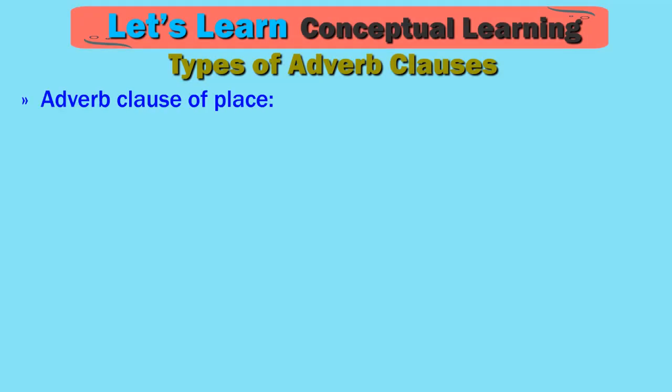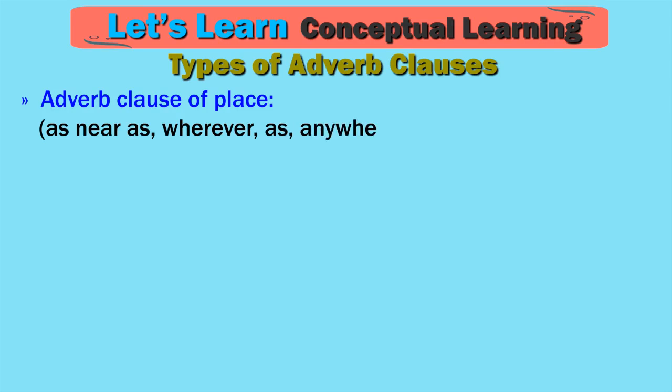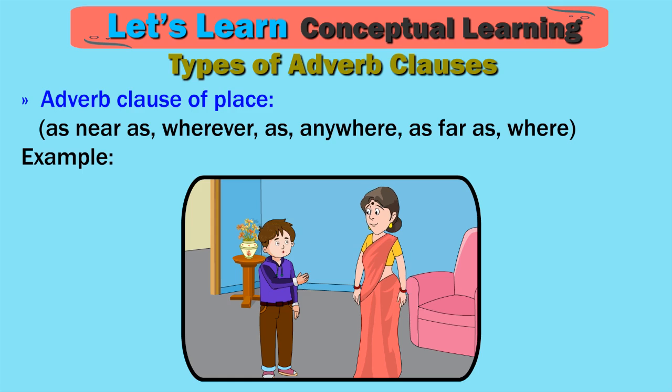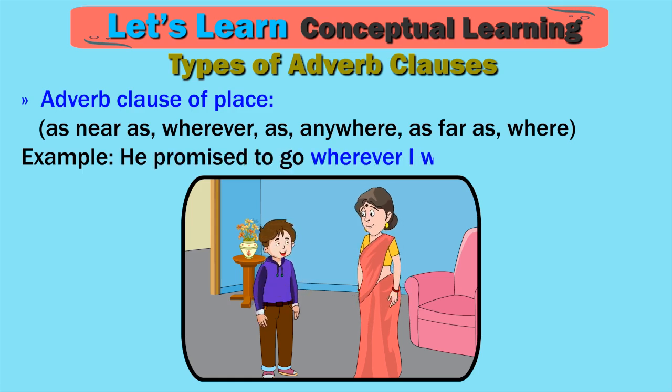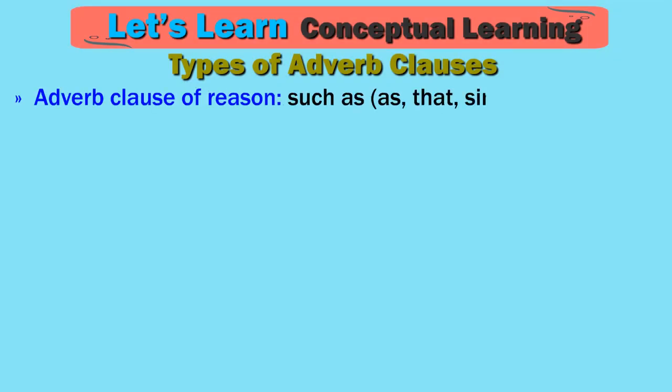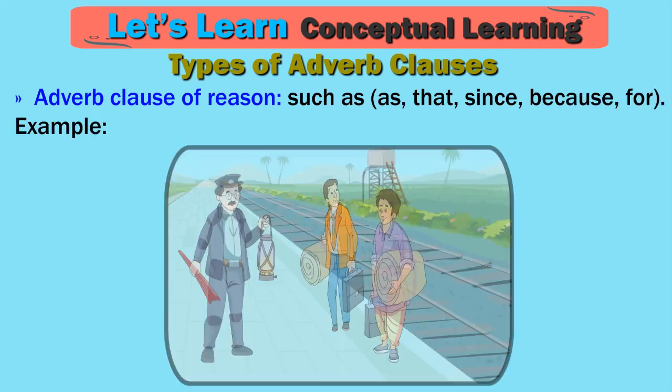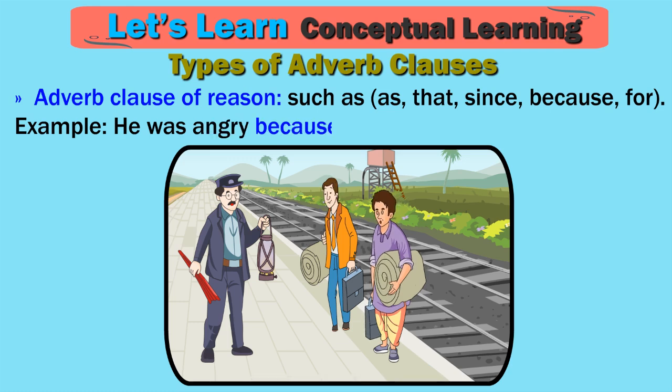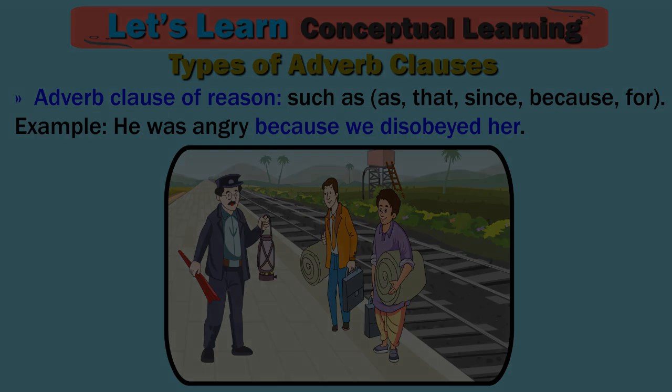Adverb clause of place: as near as, wherever, as, anywhere, as far as, where. Example, he promised to go wherever I went. Adverb clause of reason: such as, that, since, because, for. Example, he was angry because we disobeyed her.